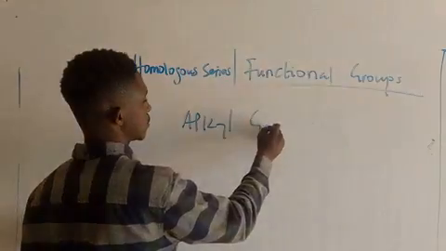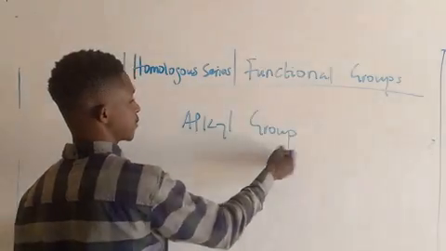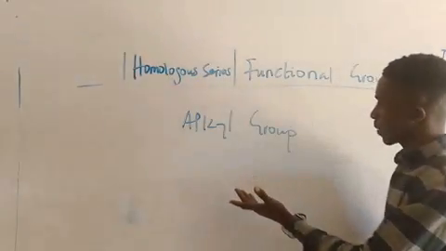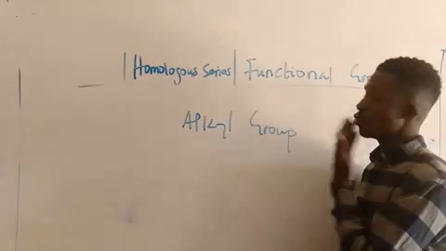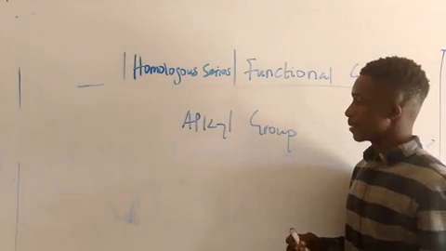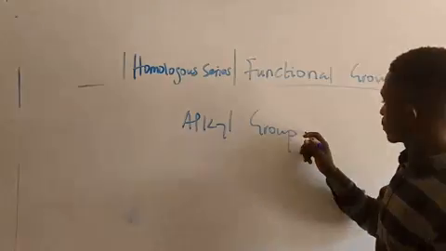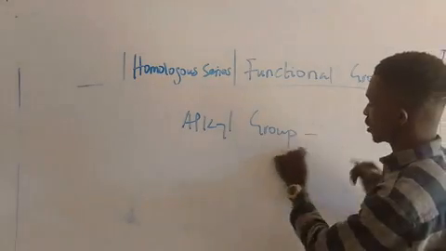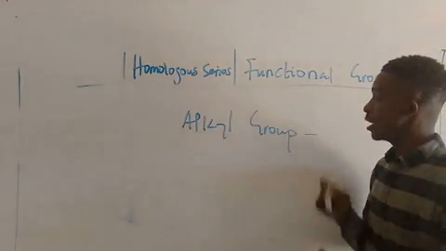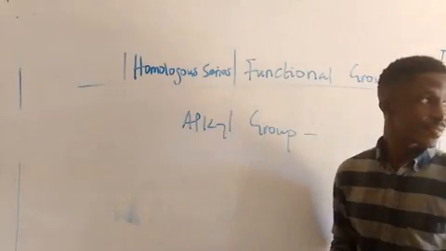Alkyl group. If you want to define an alkyl group, you need to consider their parent. The parent of alkyl is called alkanes.